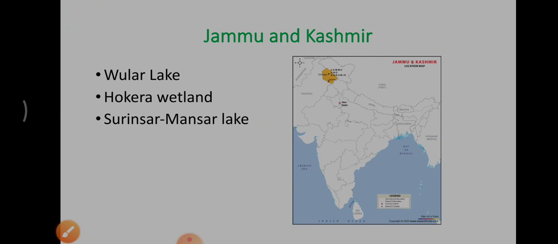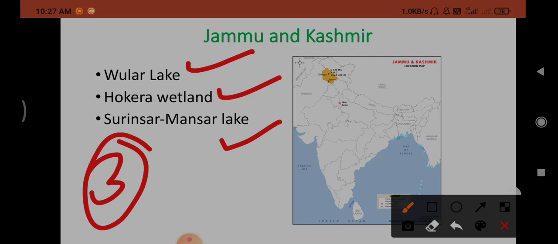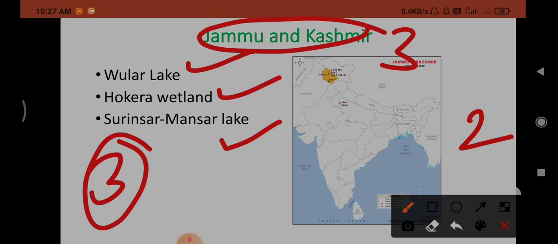Next, Jammu and Kashmir: Wular Lake, Hokera Wetland, Surinsar Mansar Lake. These 3 are Ramsar sites of Jammu and Kashmir. In Ladakh there are 2. In Jammu and Kashmir Union Territory there are 3. What are those? Wular Lake, Hokera Wetland, Surinsar and Mansar Lake.